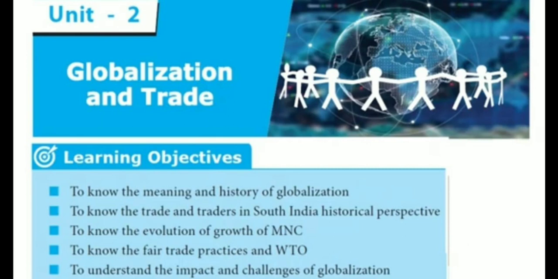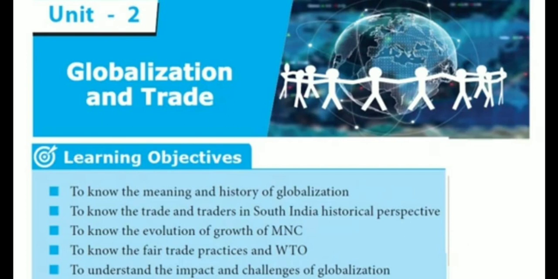Globalization is the process of integrating various economies, means countries of the world, without creating any barriers. Barriers means what? Any difficulties in the free flow of goods and services, technology, capital, and even labor or human capital.